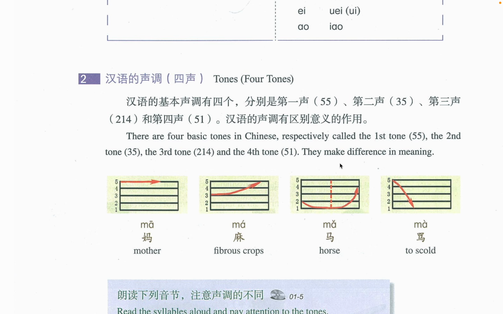Now, this is very important. These are called the tones of the Chinese language. These tones are the basic building blocks of every single Chinese word or utterance. It all has to have a tone. It says there are four basic tones in the Chinese language. Respectively, we have the first tone, the second tone, the third tone, and the fourth tone. And all these tones make a difference in the meaning of the word.